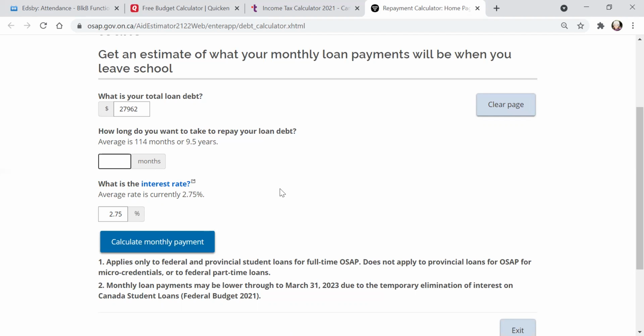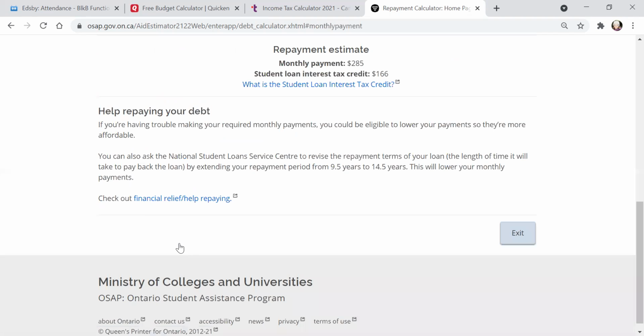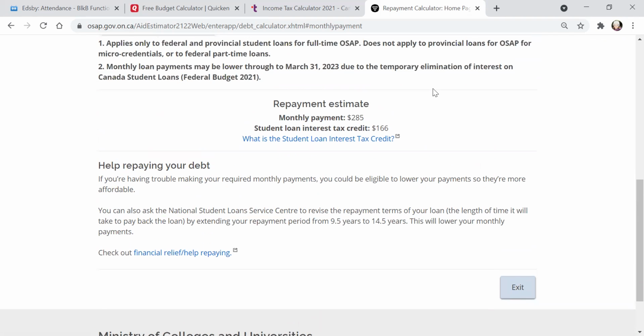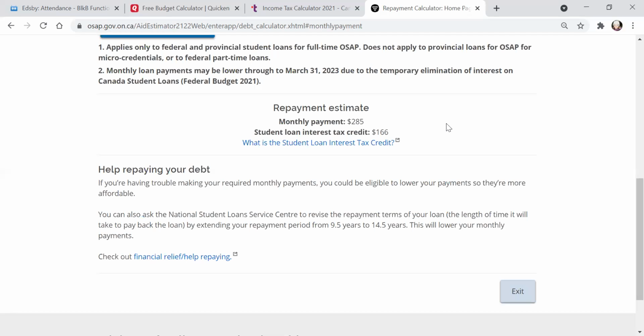This is in months, so I'm just going to put in 114 here, and let's see what that would cost Sasha then. What if you just never paid it? Then your credit rating gets affected. Nobody will give you a loan, and you'll have tax collectors coming after you. You can't just not pay a loan, Tegan.